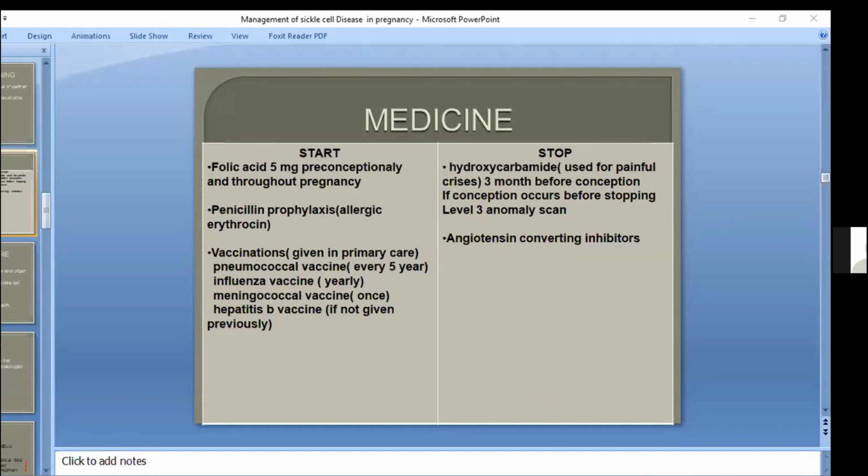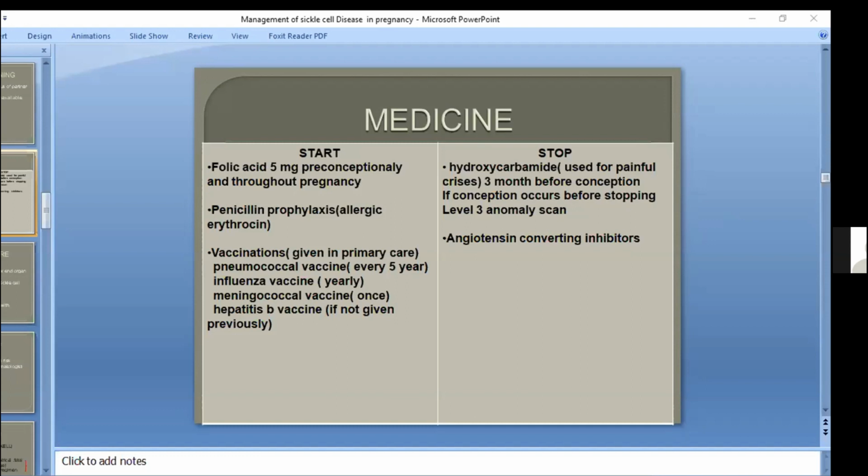Yes, hydroxycarbamide should be stopped 3 months before conception. Yes, and angiotensin converting enzyme inhibitors, when should we stop them? At the time of conception. Yes, just before conception. We do not need to stop them 3 months before conception.